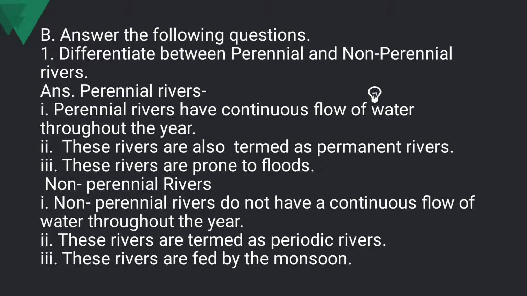So now these are the differences between the perennial rivers and non-perennial rivers. Perennial rivers, they flow throughout the year. They are known as permanent rivers and they are prone to flood. And non-perennial rivers, they do not flow throughout the year. They are termed as periodic rivers and they are fed by monsoon. Moving on to the next question.